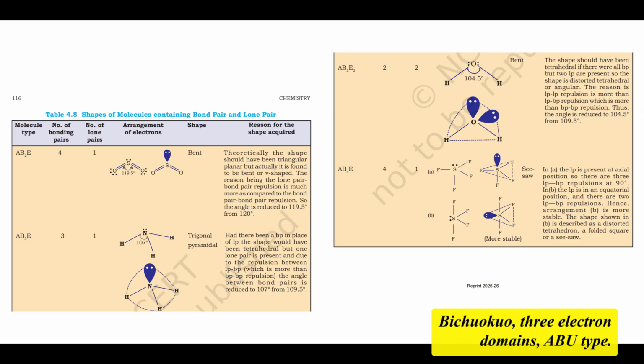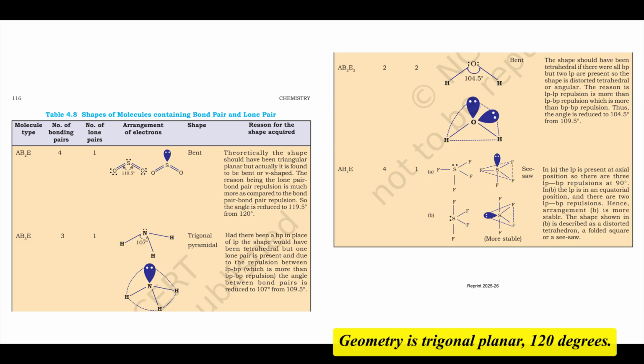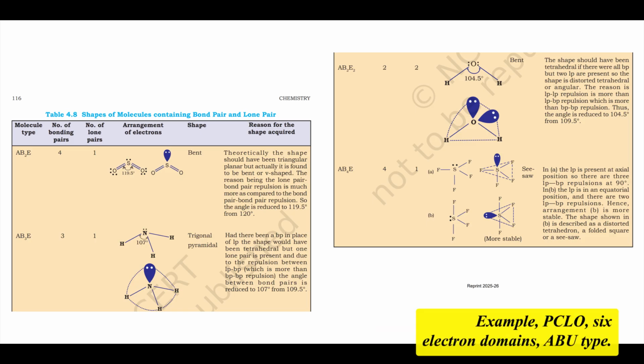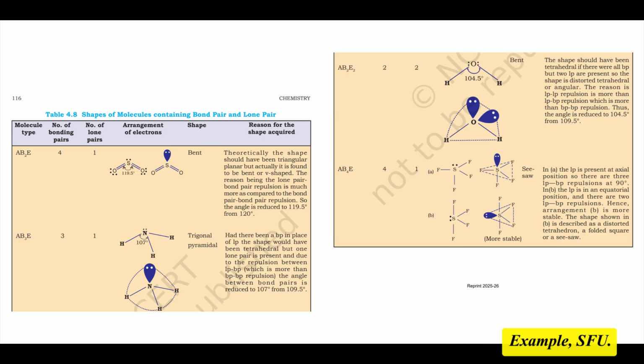Examples: BeCl2, CO2. 3 electron domains, AB3 type. Geometry is trigonal planar, 120 degrees. Example: BF3. 4 electron domains, AB4 type. Geometry is tetrahedral, 109.5 degrees. Example: CH4. 5 electron domains, AB5 type. Geometry is trigonal bipyramidal. Example: PCl5. 6 electron domains, AB6 type. Geometry is octahedral. Example: SF6.